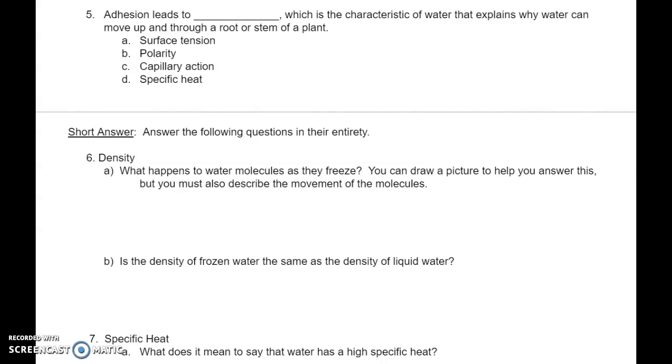Short answer. Answer the following questions in their entirety. Please use complete sentences. Number 6. Density. A. What happens to water molecules as they freeze? You can draw a picture to help you answer this, but you must also describe the movement of the molecules. B. Is the density of frozen water the same as the density of liquid water?